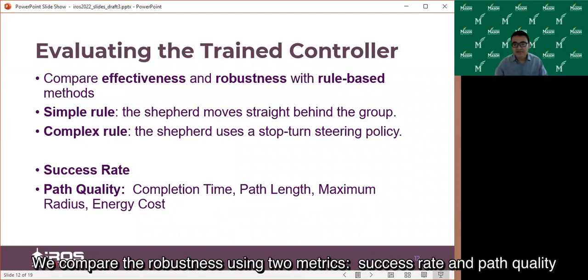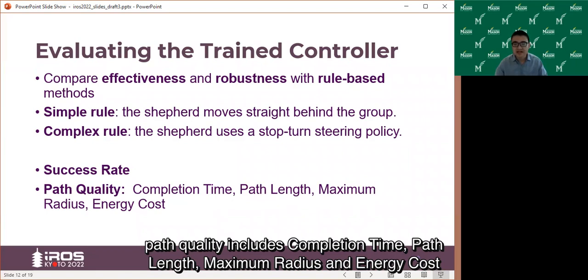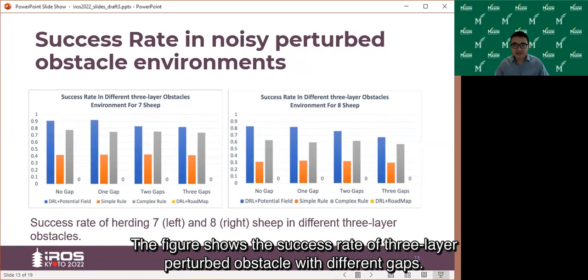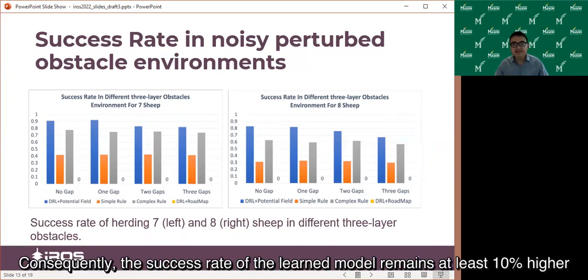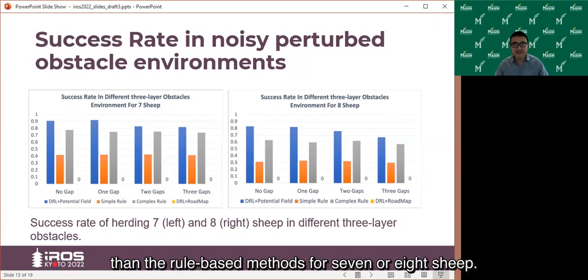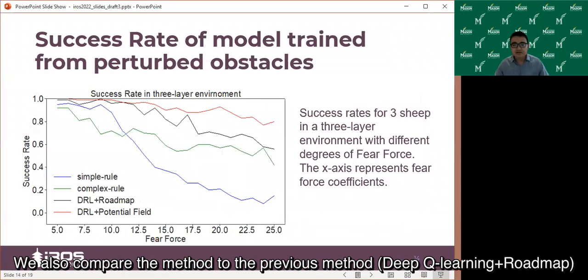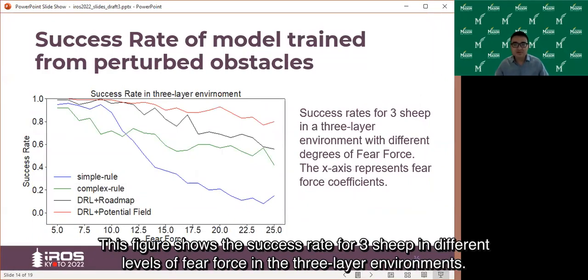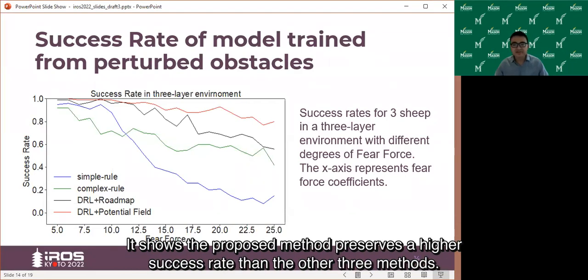We compare the robustness using two metrics, success rate and path quality. Path quality includes completion time, path length, maximum radius, and energy cost. This figure shows the success rate in three-layer perturbed obstacles with different gaps. Consequently, the success rate of the learned model remains at least 10% higher than the rule-based methods for 7 or 8 sheep. We also compare to the previous method, deep Q-learning with route map. This figure shows the success rate for 3 sheep at different levels of fear force in the three-layer environments. It shows the proposed method preserves a higher success rate than the other 3 methods.